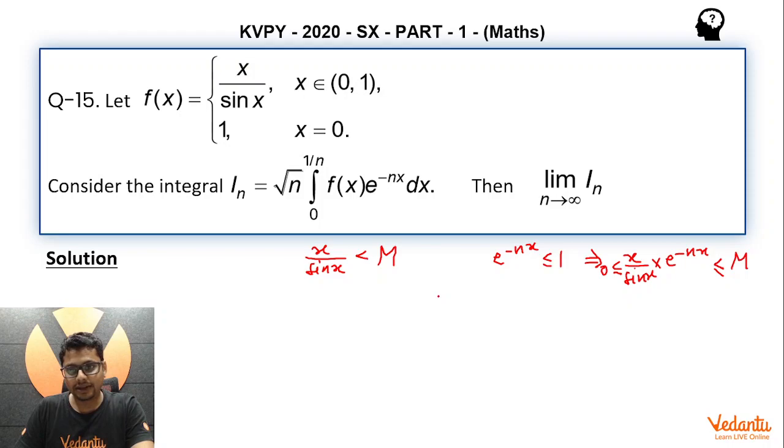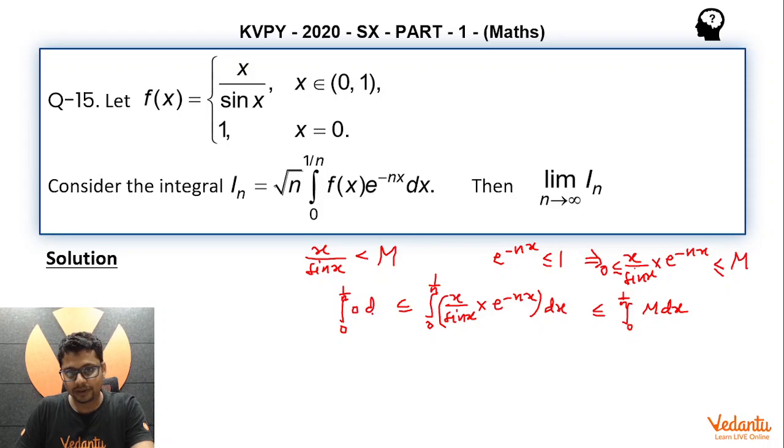So that means the integral from 0 to 1 by n of x by sin x multiplied by e to the power minus nx dx will definitely be less than or equal to the integral from 0 to 1 by n of capital M dx, and similarly greater than or equal to 0. So this inequality would hold.